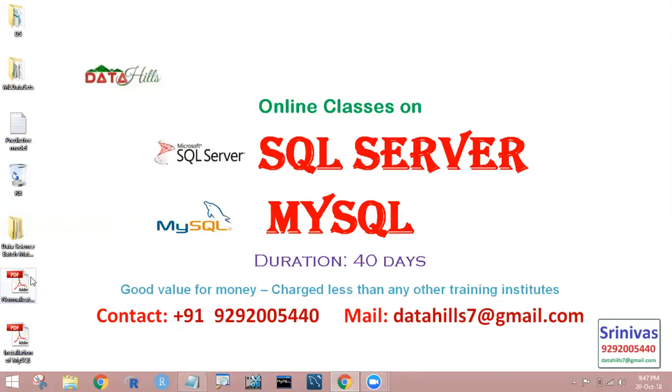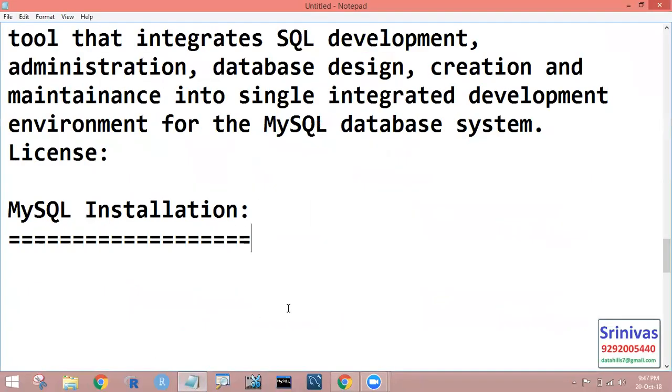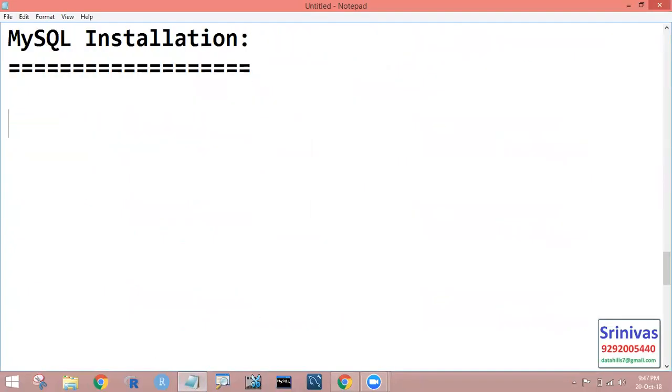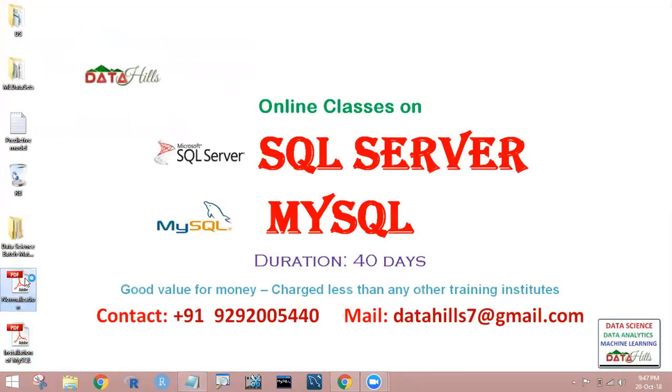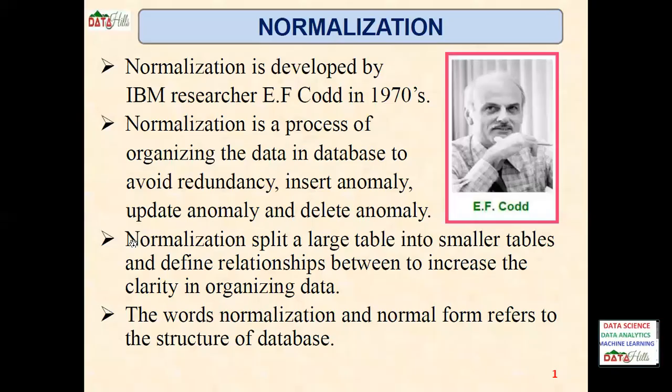Right? First, let us discuss what normalization is. What are the normal forms that we have? What are the steps that we have to follow to create a database? How to normalize the data? Now, let us observe this.